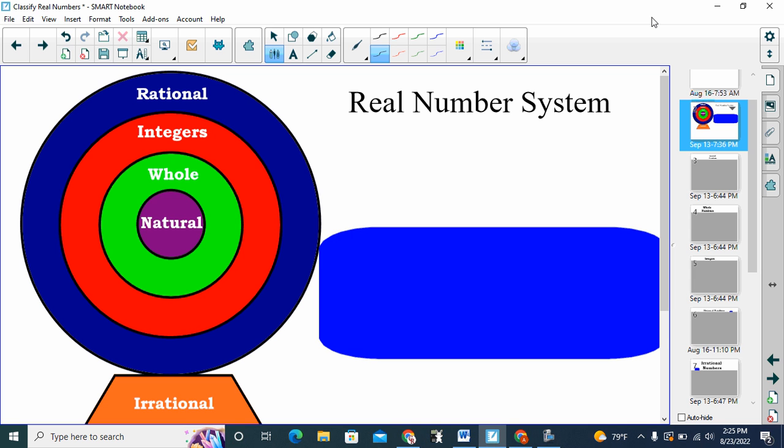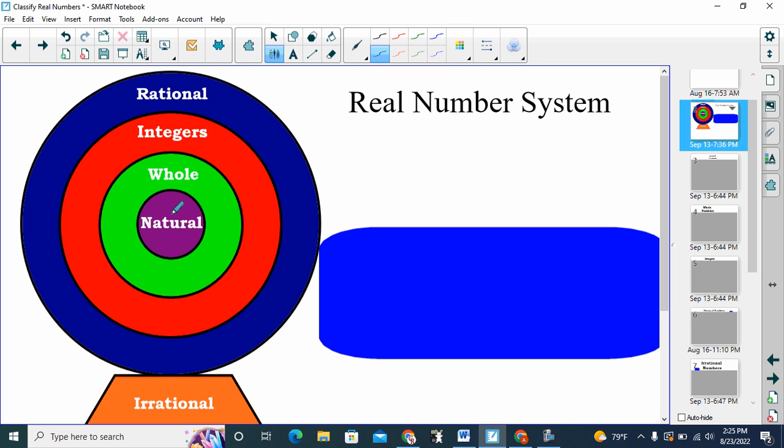Today's notes are all about how we classify numbers, the names that we give to different numbers. We are talking about the real number system, and each of these terms is a specific type of number. So we have what are called natural numbers, and we'll talk about those here in a little bit.